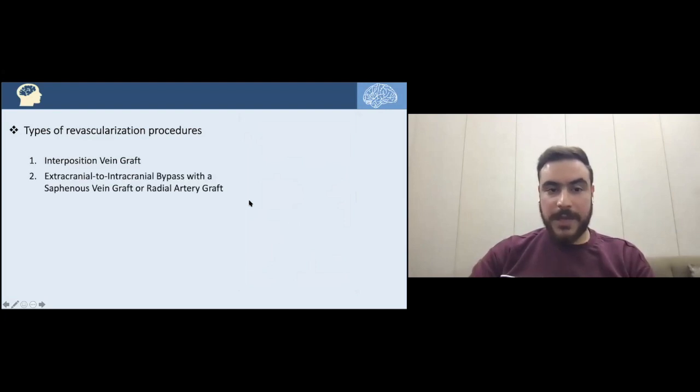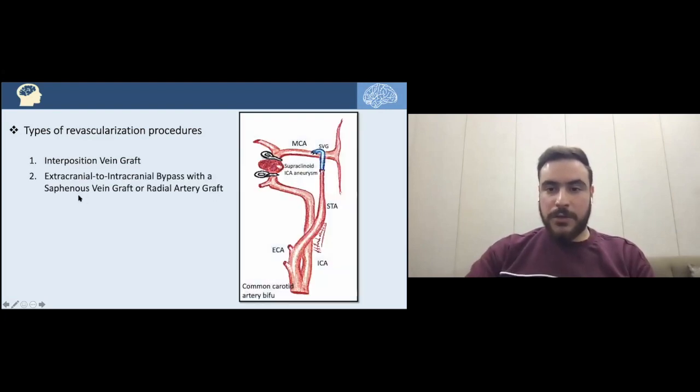Type 2 is extracranial to intracranial bypass using a graft. So for instance, here we have a supraclinoid ICA aneurysm, just proximal to the bifurcation to the MCA or the ACA. If we just clip that aneurysm and trap it there, how can the blood flow distally? So indeed, we are taking the external carotid artery, the superficial temporal artery specifically, and making an anastomosis with the MCA by using a saphenous vein graft. Or maybe in other conditions we can use a radial artery graft. So the idea here is that we are using a graft.